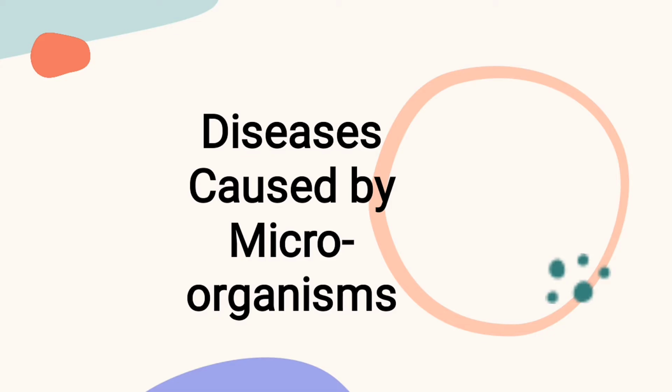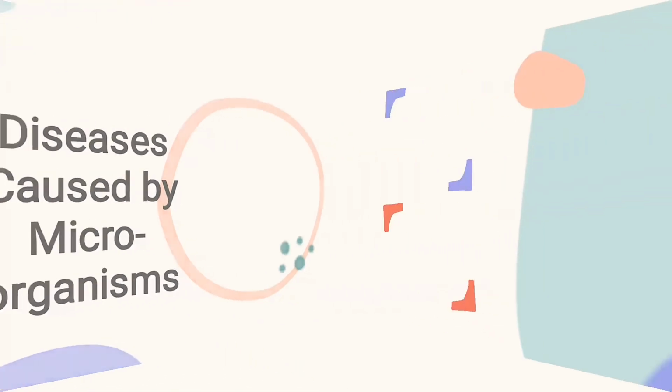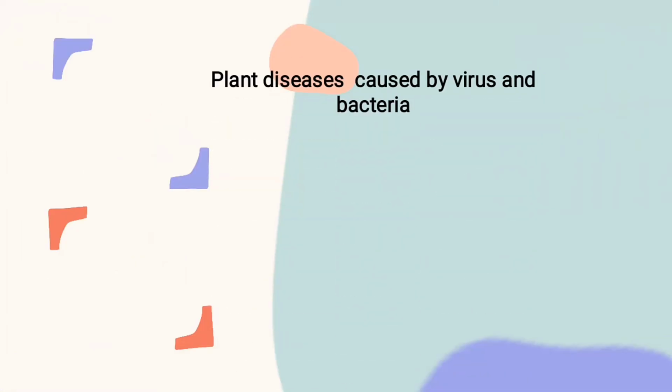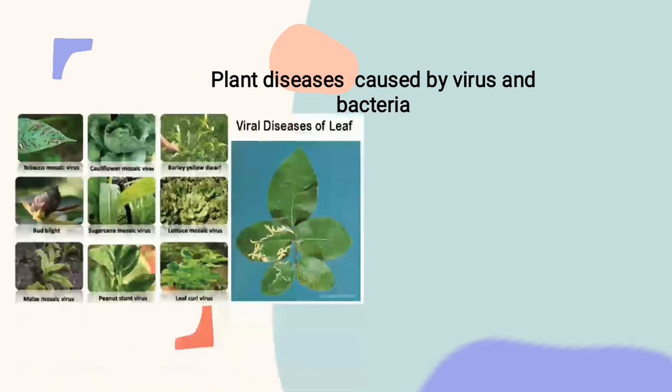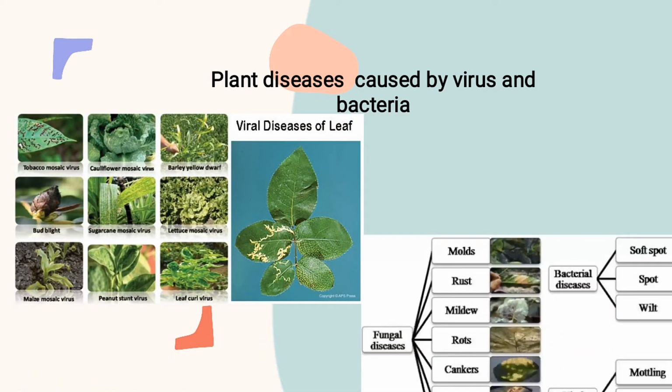Then we now move on to the various diseases caused by microorganism. Remember when we talk about the harmful effect, the first one we discussed was that microorganism cause disease. So we now want to talk about the various diseases caused by microorganisms. So the first one we talk about there is plant disease caused by virus and bacteria.